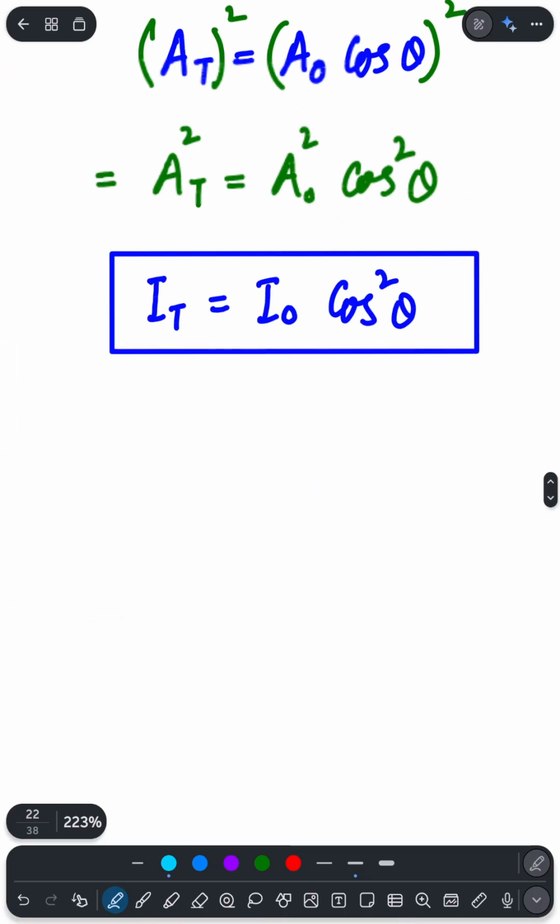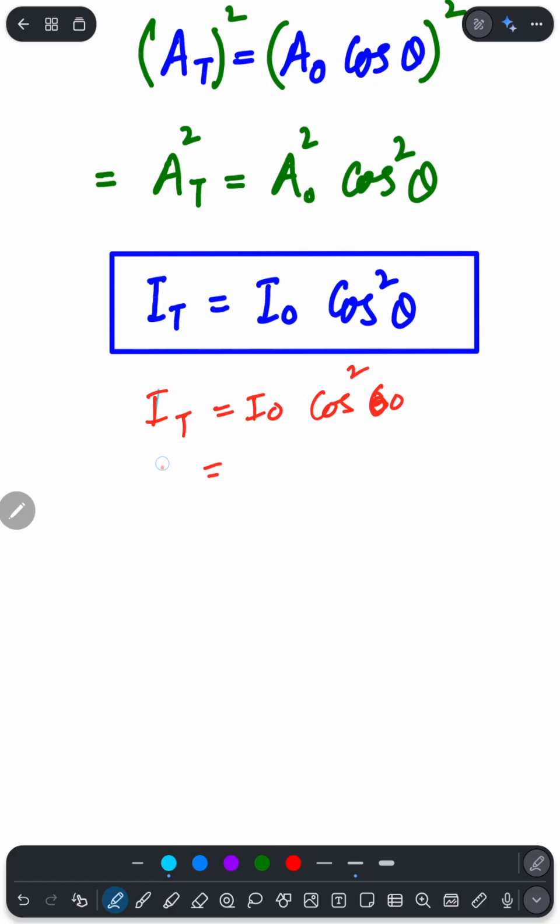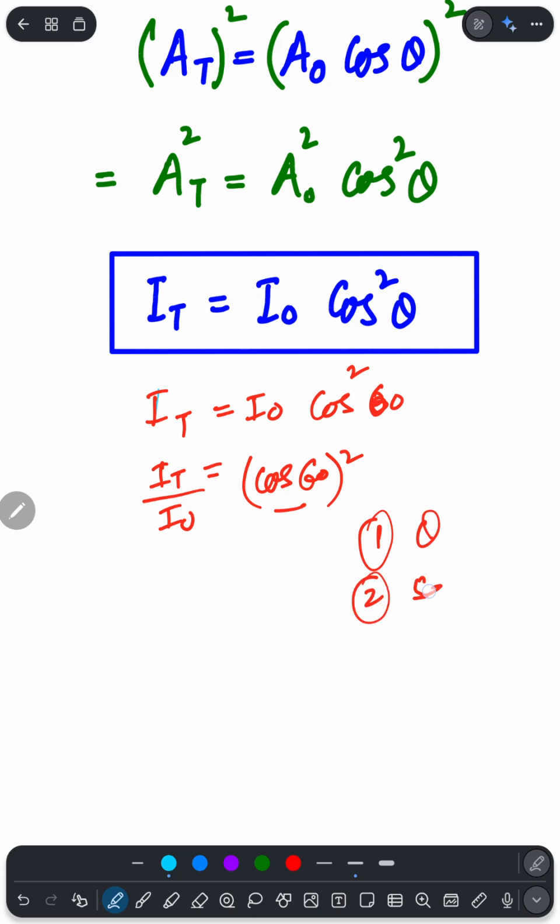There is one example calculation. For example, if I is equal to I naught cos squared 60, then what will you do? You will divide by I naught, so I over I naught is equal to cos 60 whole squared. First you will take cos theta, then you will take the square of that. Remember this is a technique: first take cos of theta, and then at the second step take the square. So you will get this relation.